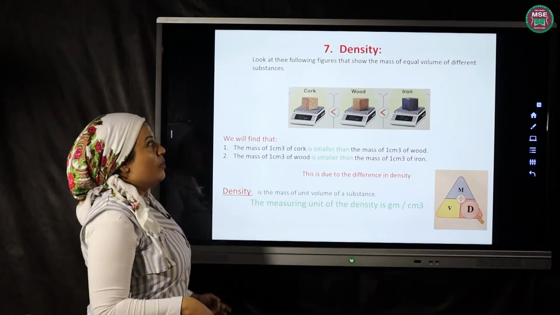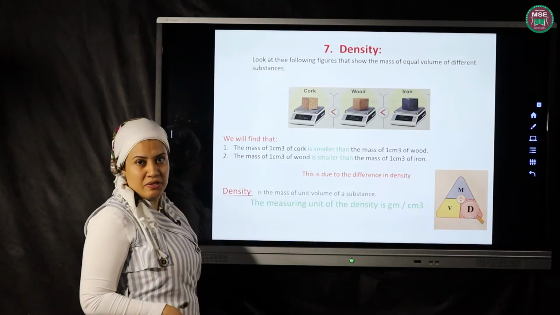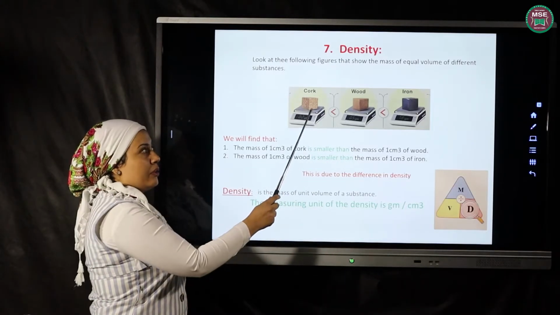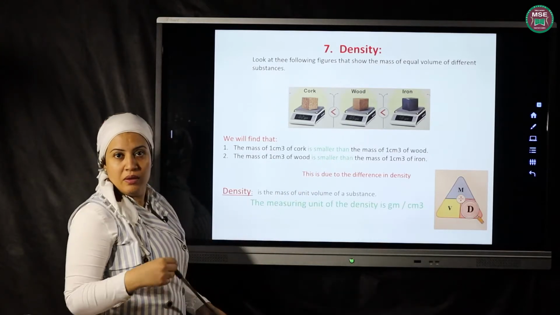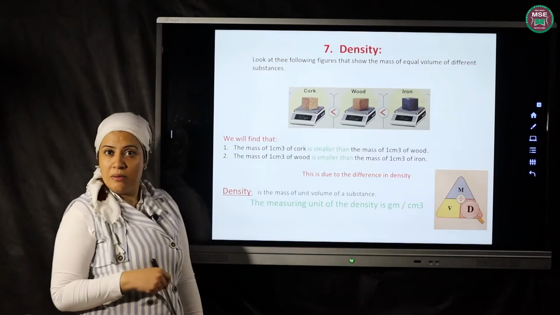Let's see the following figures that show the mass of equal volumes of different substances. I have 3 cubes, one made of cork, one made of wood, and one made of iron. All of them have the same volume, 1 cubic centimeter.